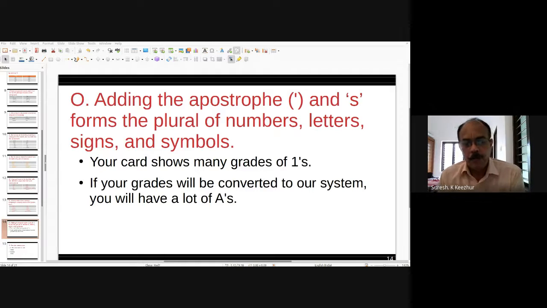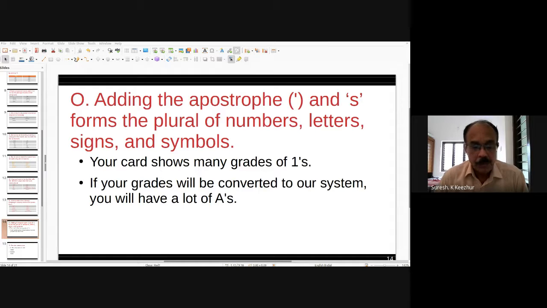A few compounds have both the first and last part in the plural. Only a few compound nouns have both the first and second part changed. For example, men servants, women servants, women doctors, men doctors. Both parts are used in plural form. There are also so many foreign plurals. I have already given some examples.